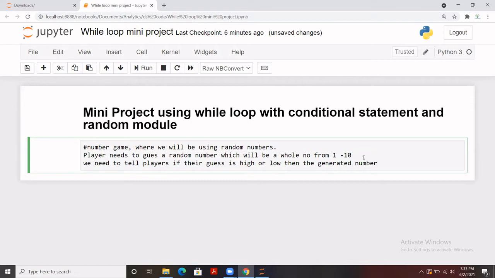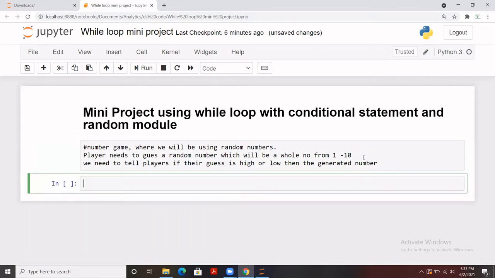We need to tell players that the number they have guessed is high for the existing random number, or low from that number, so that they can get an idea of which range they need to enter the new number. So this is how we are going to do it. We are going to modify it later as well.